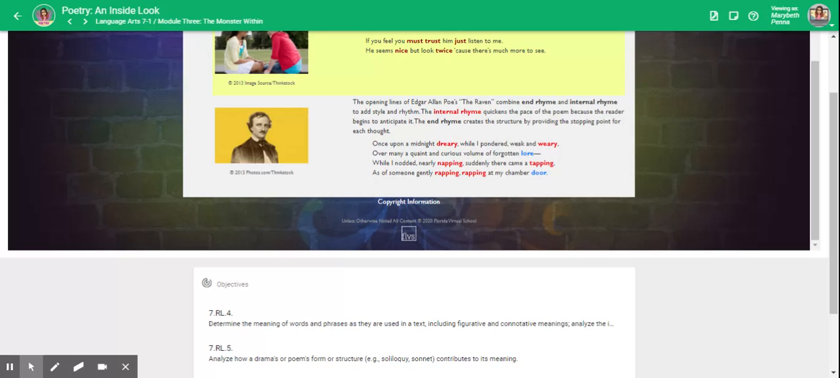Once upon a midnight dreary, while I pondered, weak and weary, over many a quaint and curious volume of forgotten lore, while I nodded, nearly napping, suddenly there came a tapping, as of someone gently rapping at my chamber door.